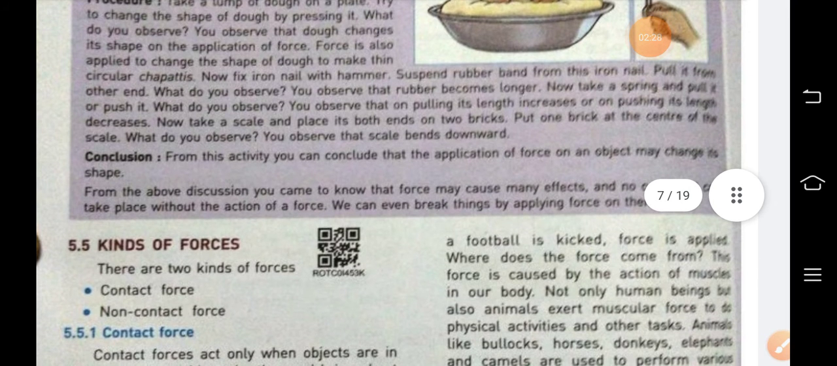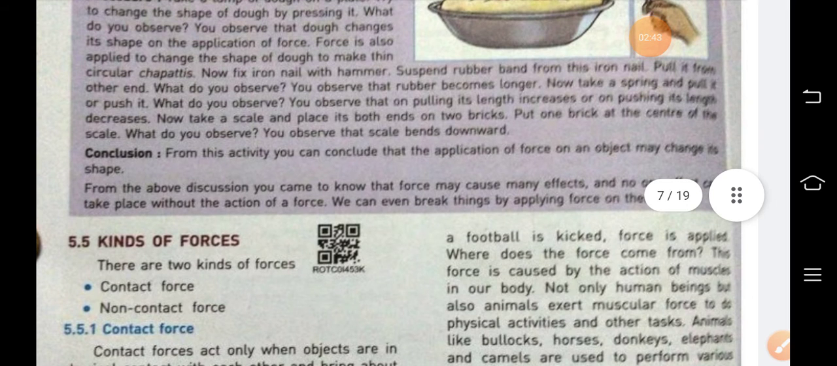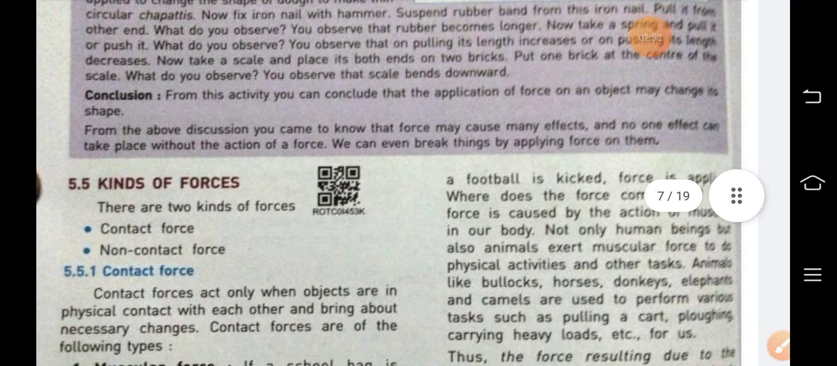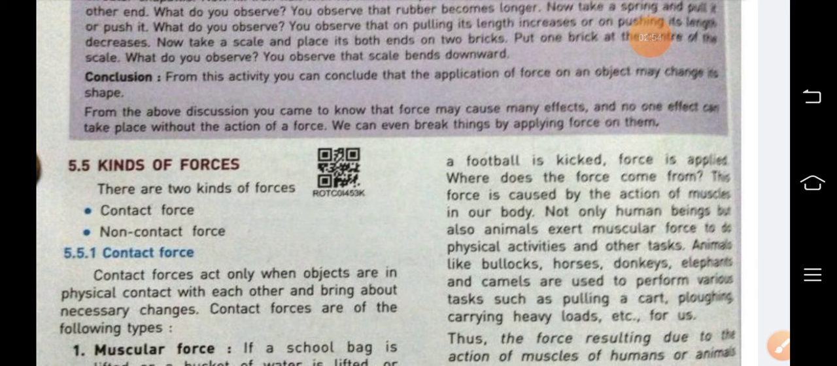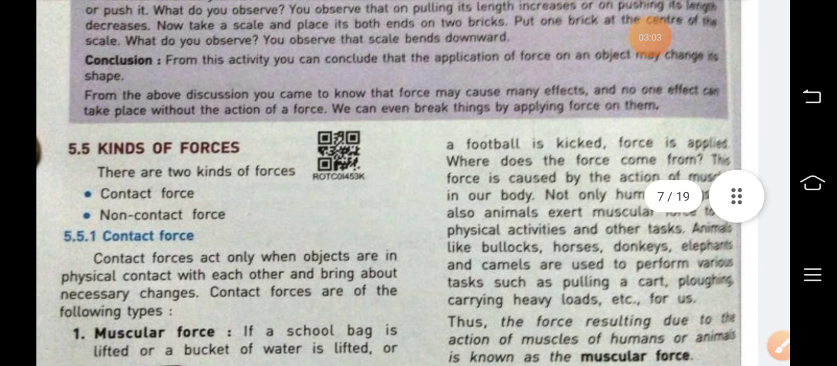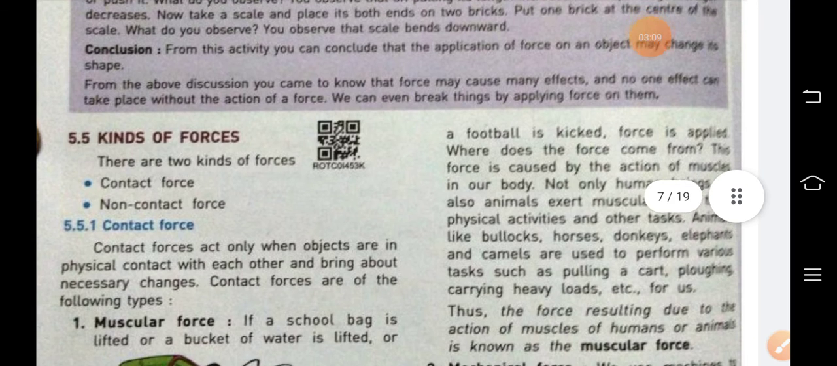Now take a scale and place its both ends on two bricks. Put one brick at the center of the scale. What will the observation be? We will observe that the scale bends downward because the force is applied on it. So from the above discussion, we came to know that force may cause many effects and no one effect can take place without the action of a force. We can even break things by applying force on them.